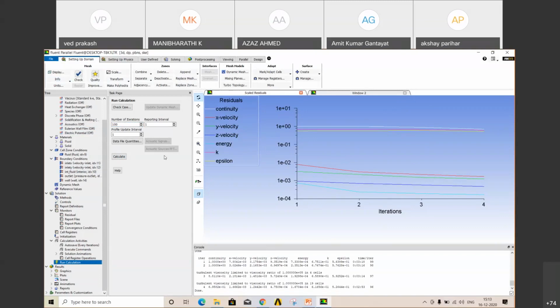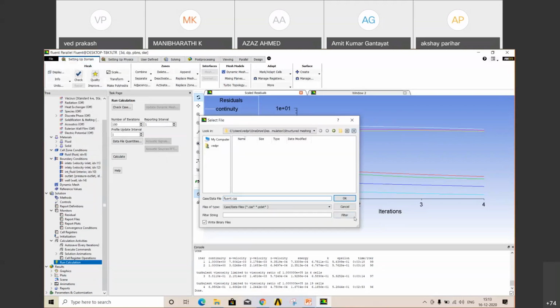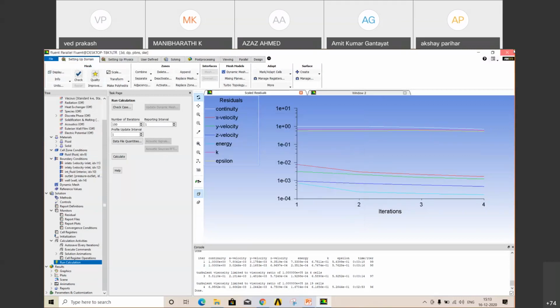After completion of your solution, go to File. There is a write option. Go to Write, Case and Data. Click on that. Your files will be saved: one file will be the case file, one file will be the data file, which is the .dat file. Then you just have to click OK. Those files will be saved. I'm cancelling here because I have already saved those files. Now close it.